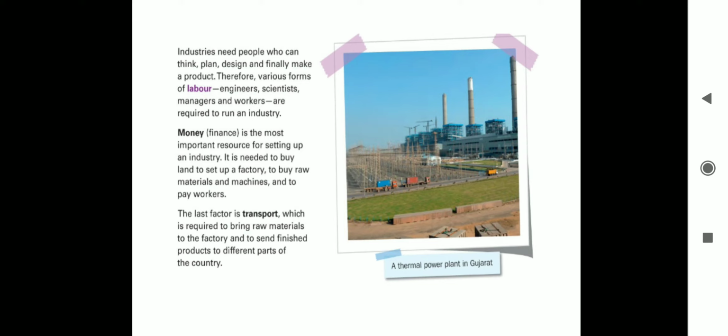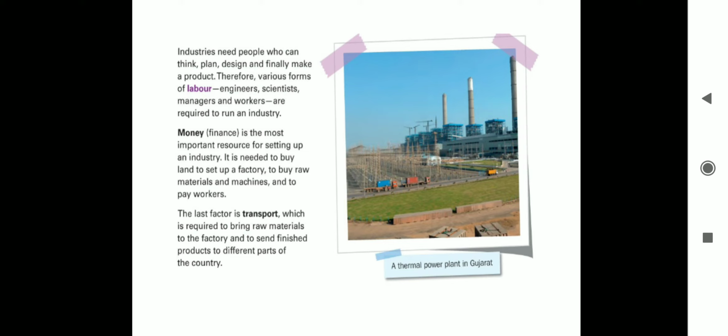Now how do they think, then plan. Suppose the thought comes to my mind to set up an industry. That thought is to be first planned, how it is going to work out, then I have to design and finally make the product. All the machinery and everything required is to be kept in mind.